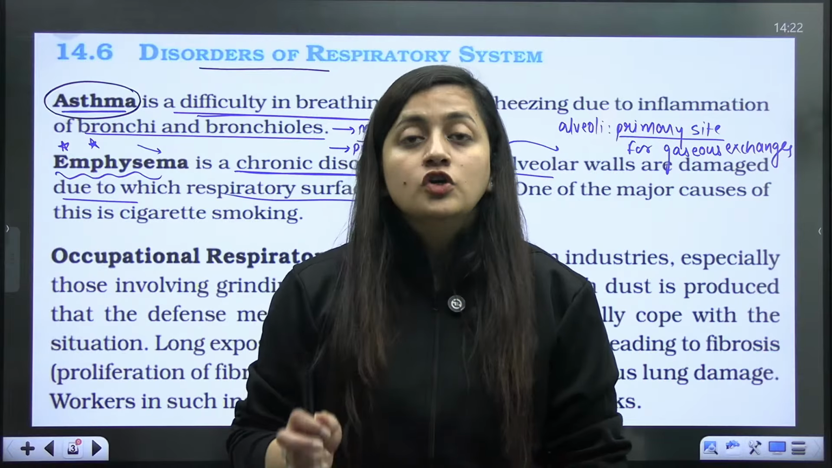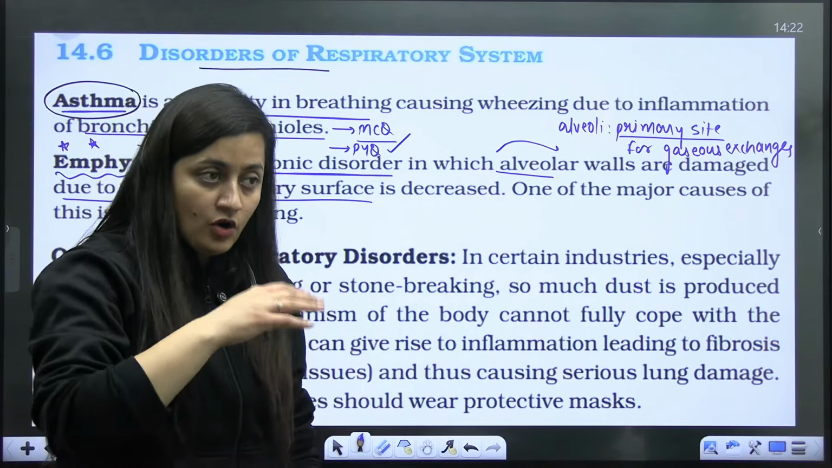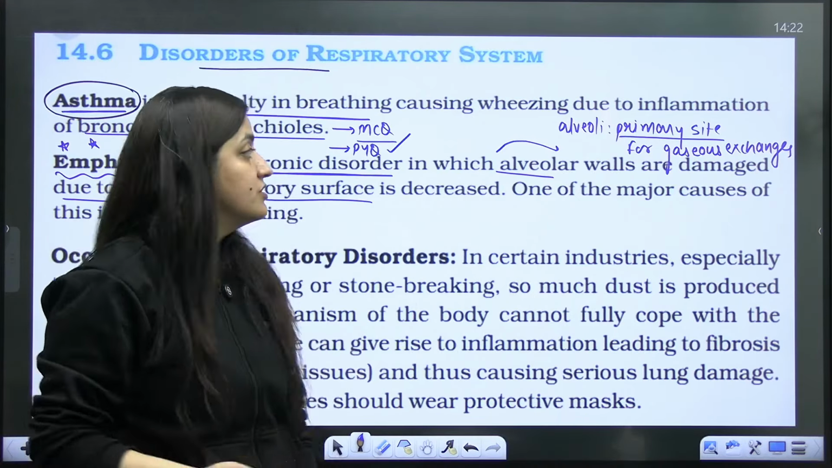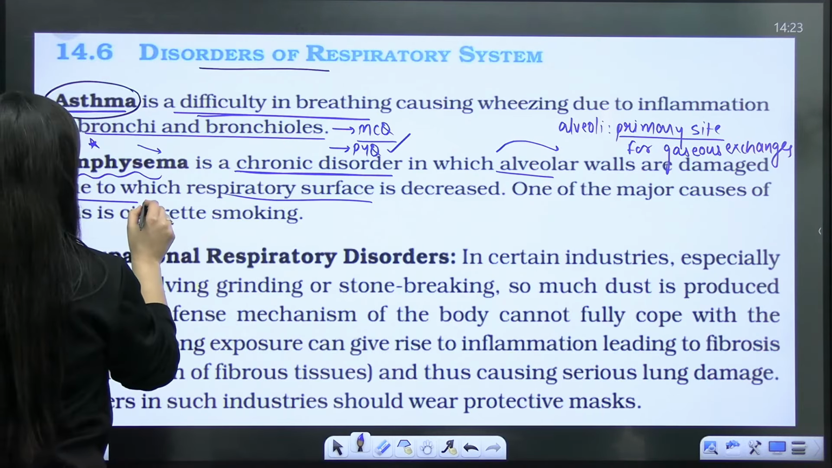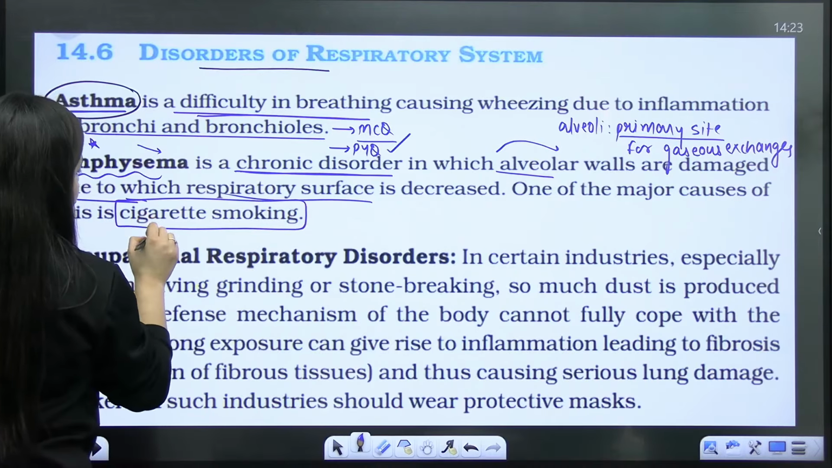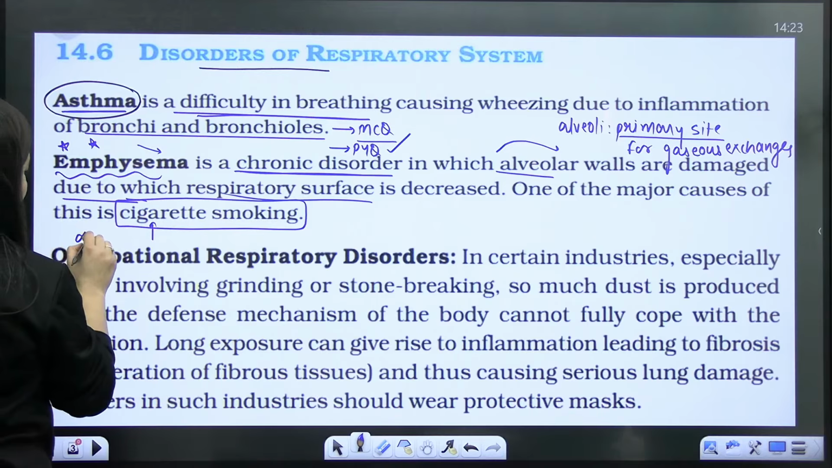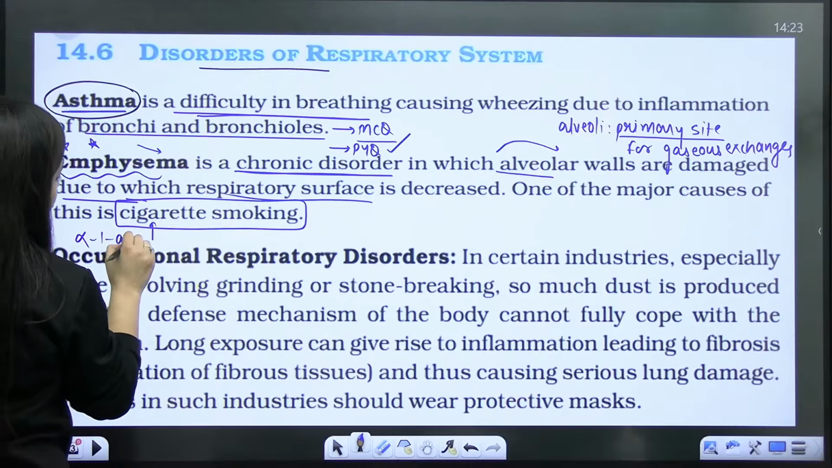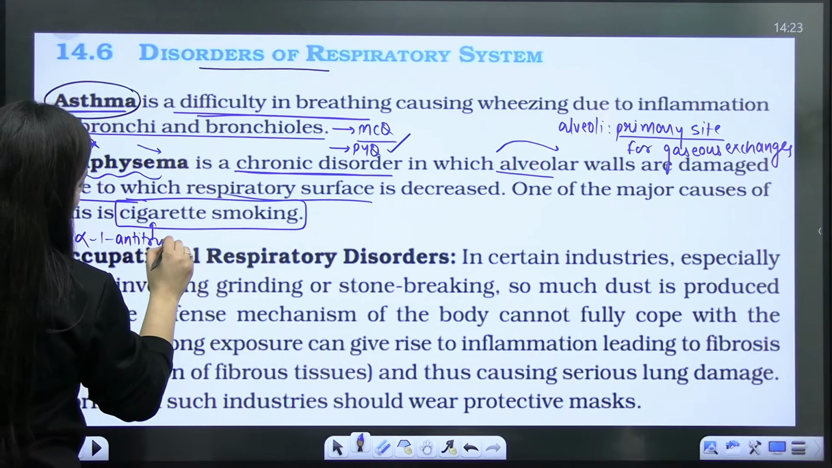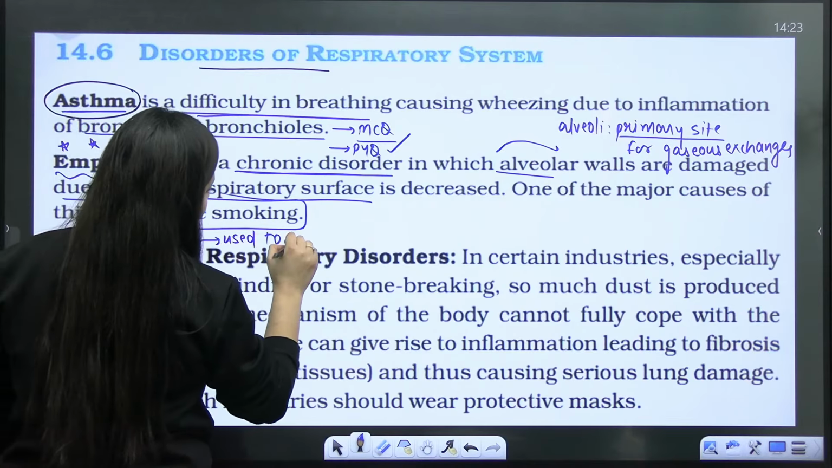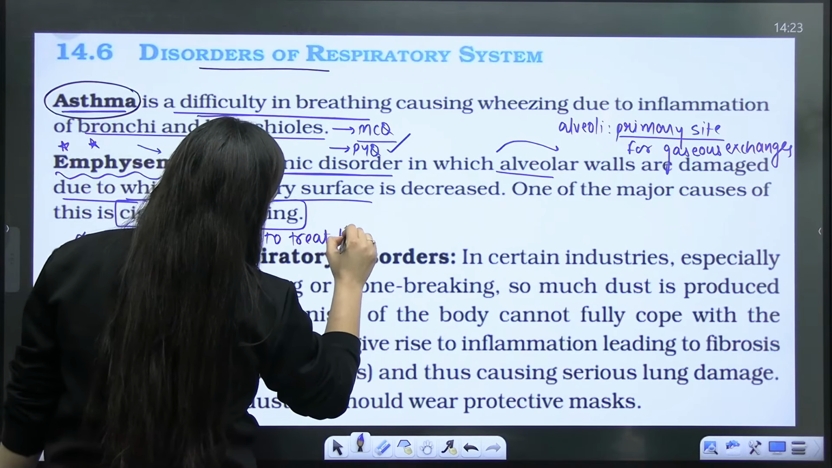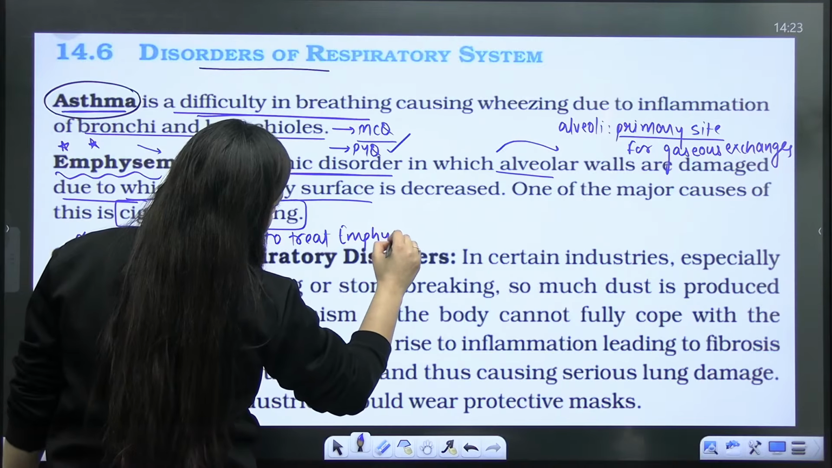Are you getting my point? So not just the lungs, all the body organs will get affected here. Here it is mentioned that one of the major causes is cigarette smoking, so this is what you have to underline. And please write down, alpha 1 antitrypsin is used to treat emphysema. This is the one which is used to treat emphysema.